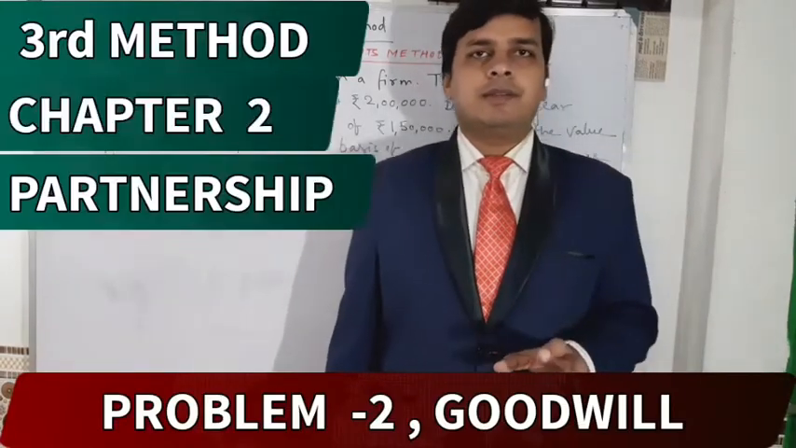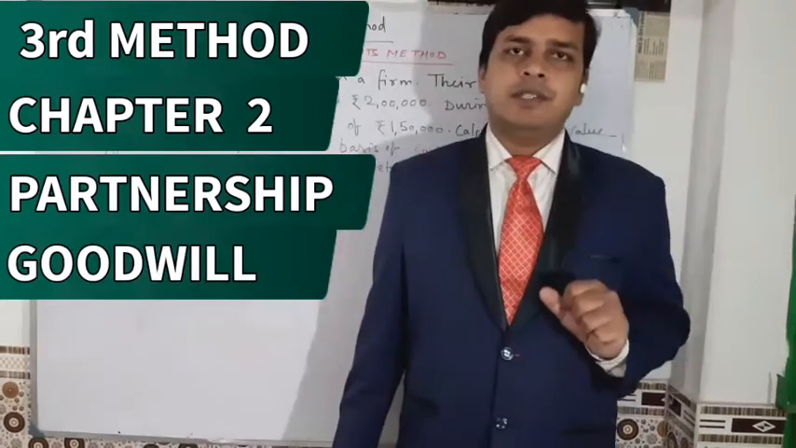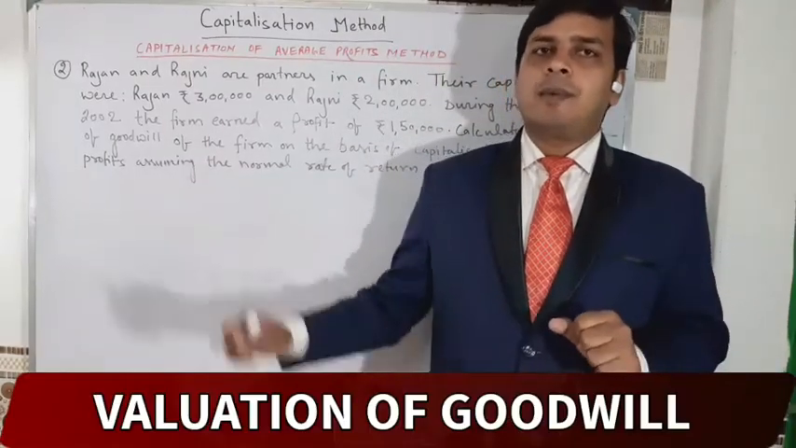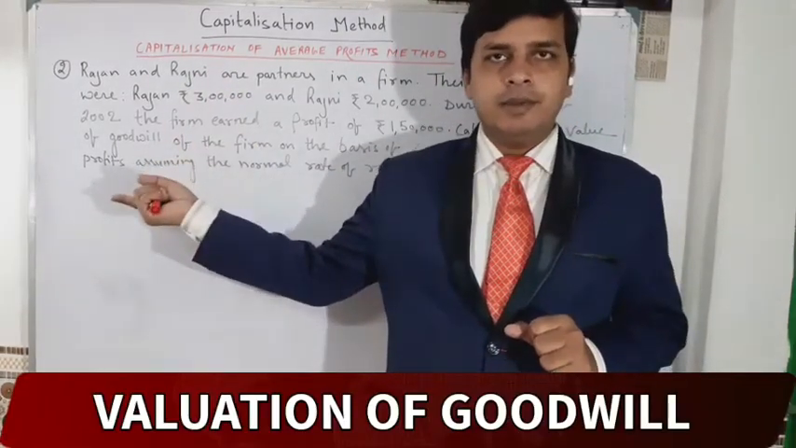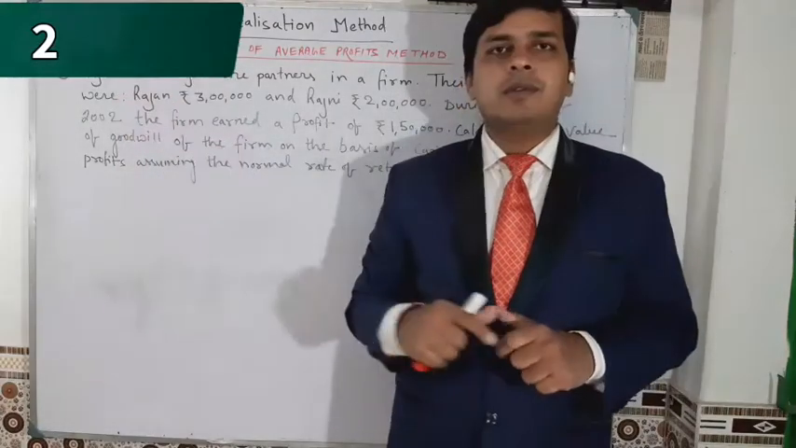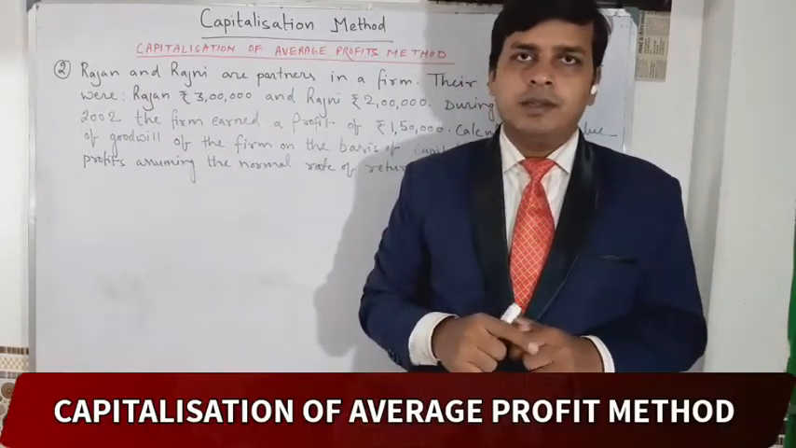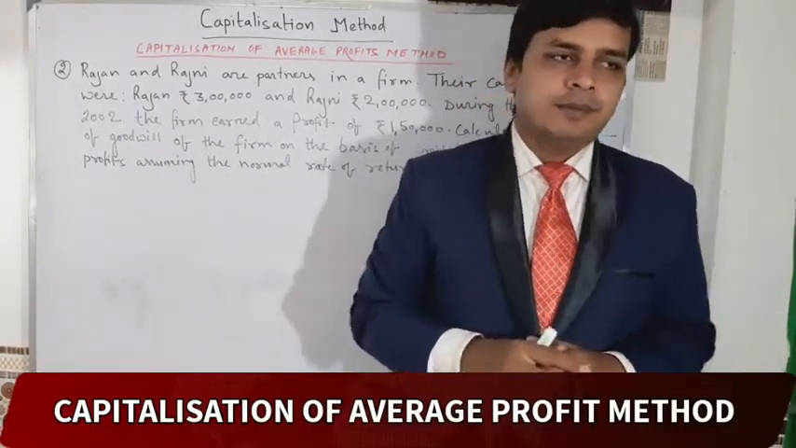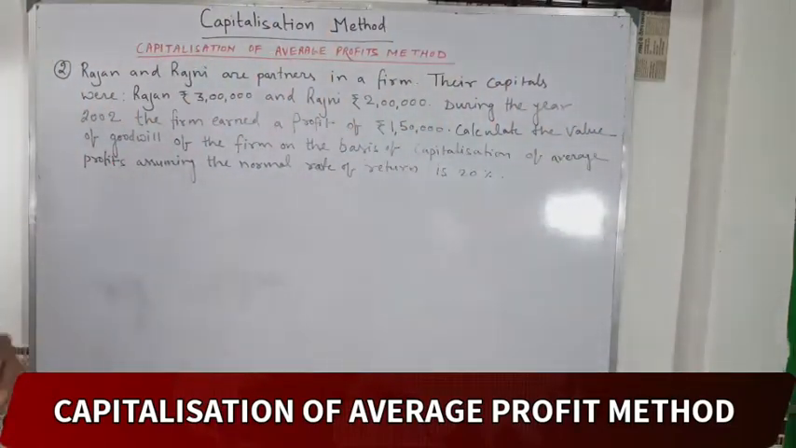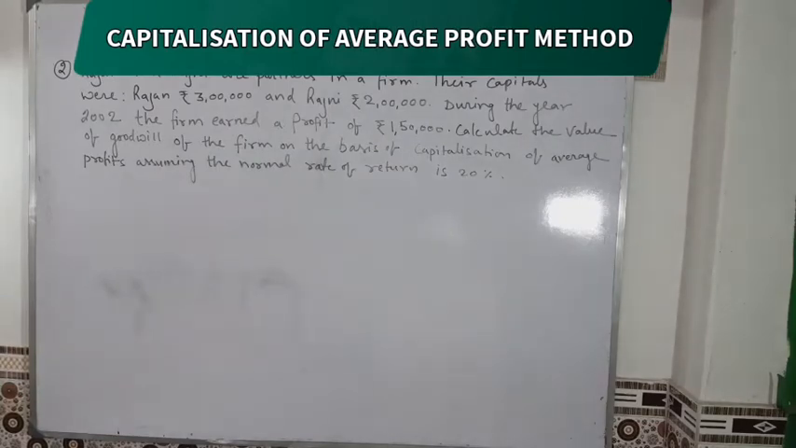Chapter 2, Partnership. It is the most important chapter, so try to understand it. Problem number 1 I already discussed in the last video. Problem number 2 you are going to learn now. Calculation of average profit method. Please see the question.